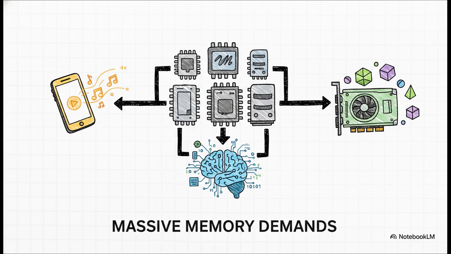And then, of course, there's AI. Large language models need hundreds of gigabytes, sometimes terabytes, just to hold their weights, parameters, activations, and huge sets of training data. AI simply would not exist without these advanced memory systems.